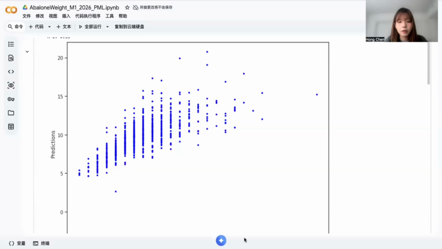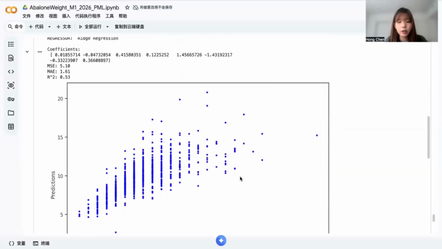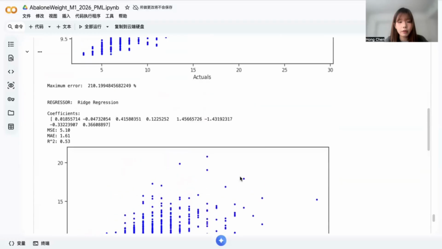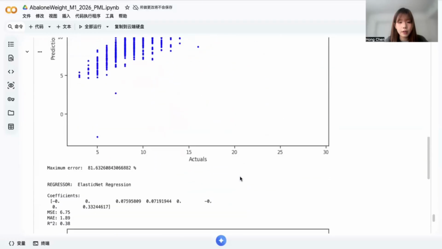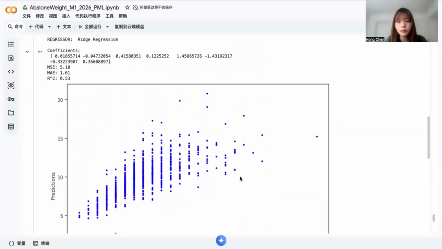Then for regularized models, here we include ridge regression, lasso regression, and elastic net regression. These models help address overfitting by shrinking coefficients. Interestingly, ridge performed almost identically to linear regression, suggesting that while some correlation exists among predictors, it is not severe enough to destabilize the model.